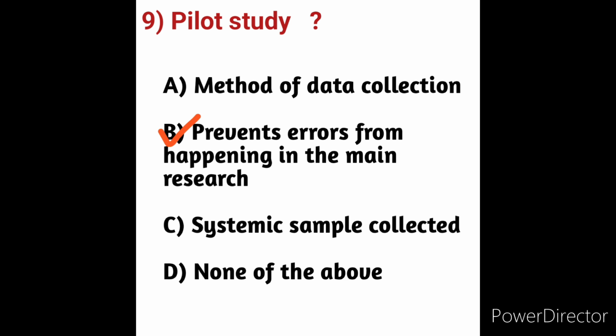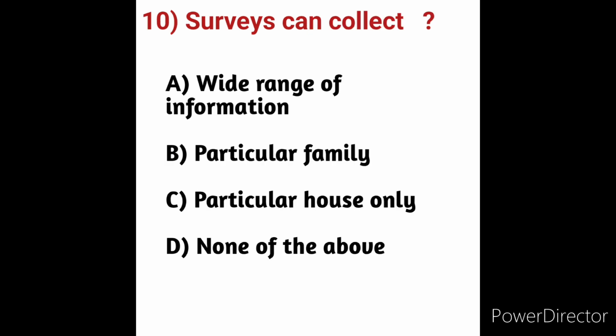Next we will move on to question number 10. Surveys can collect. We will see the options here. Option A, wide range of information. Option B, particular family. Option C, particular house only. Option D, none of the above.